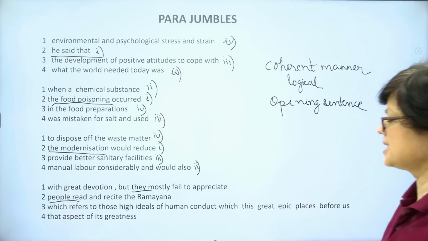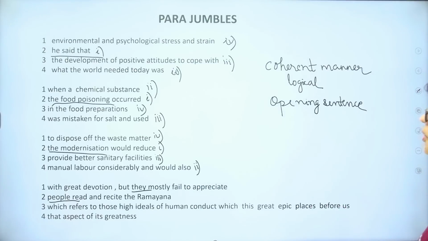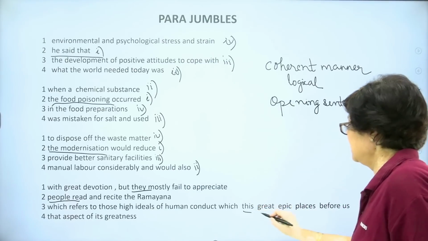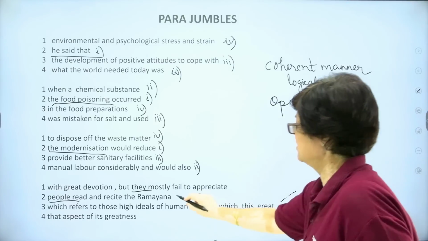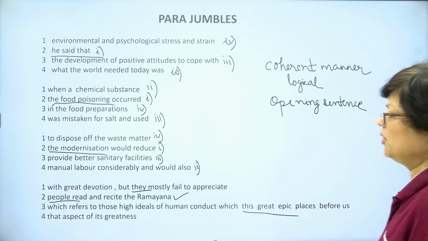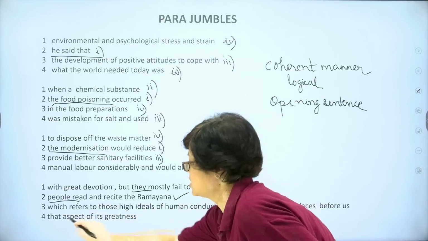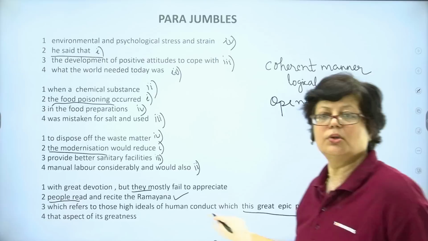Now, in the next, we find here something is related which refers to those high ideals of human conduct which this great epic. So, there is a connection between great epic and Ramayana. Now, let us see how we connect these. People read and recite the Ramayana with great devotion, but they mostly fail to appreciate that aspect of its greatness which refers to those high ideals.